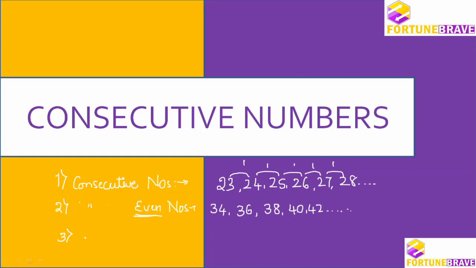And then there are consecutive odd numbers. We can start with, say, 41, 43, 45, 47, 49 and so on and so forth. So these are consecutive numbers, consecutive even numbers and consecutive odd numbers.